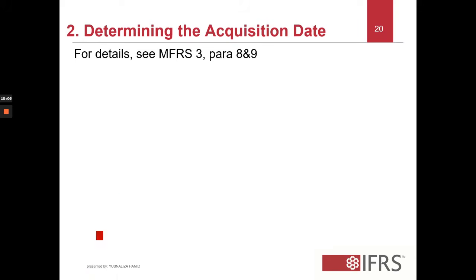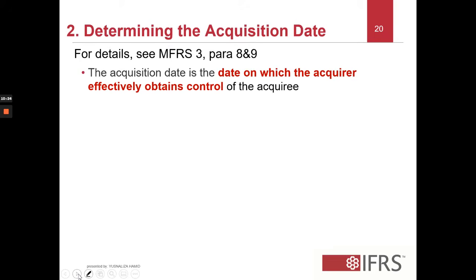And now we move on to the second step under the acquisition method, which is to determine the acquisition date. If you would like more details on these matters, you refer to MFRS 3, paragraphs 8 and 9. I put some extracts of it here. The acquisition date according to MFRS 3, paragraph 8, is the date when the acquirer effectively obtains control.